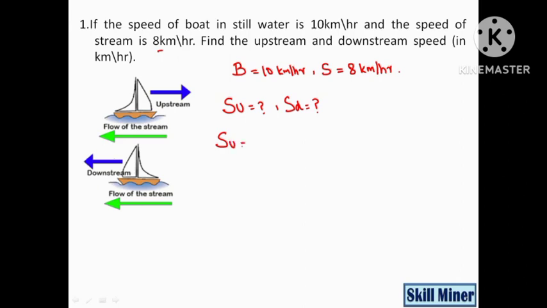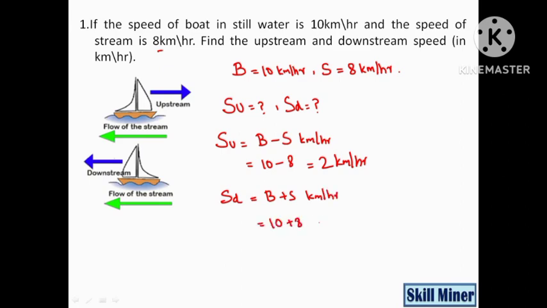Speed upstream is B minus S kilometer per hour, which is equal to 10 minus 8 equal to 2 kilometer per hour, and speed downstream is B plus S kilometer per hour, which is equal to 10 plus 8 is equal to 18 kilometer per hour.